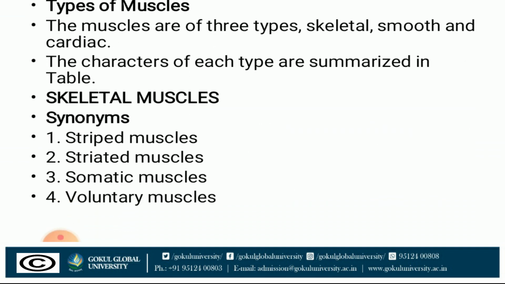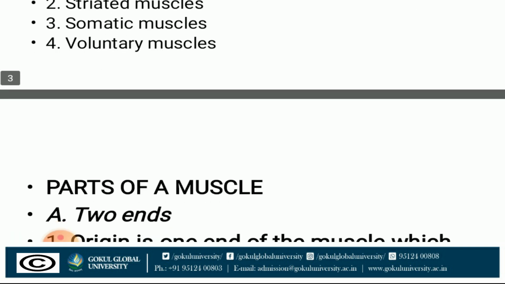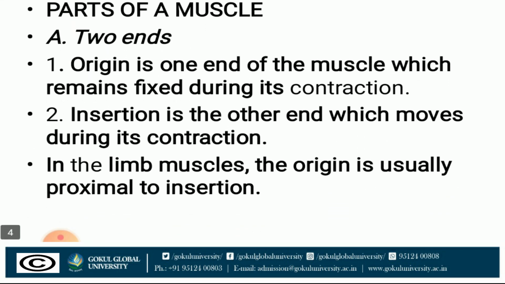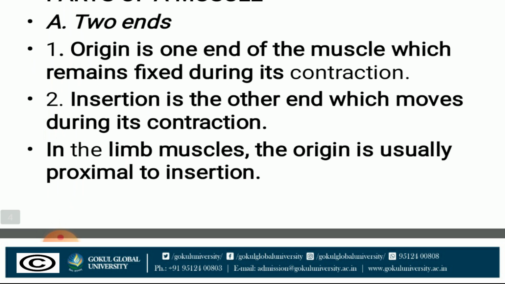Types of the muscle: skeletal, smooth, and cardiac, that we will discuss in a table. Synonyms of skeletal muscle: striped muscle, striated, somatic, and voluntary muscles. Now we will discuss regarding parts of muscles. We have parts of muscle: origin, insertion, tendon, aponeurosis, that we have discussed in anatomical terminology. Once again we will revise it.